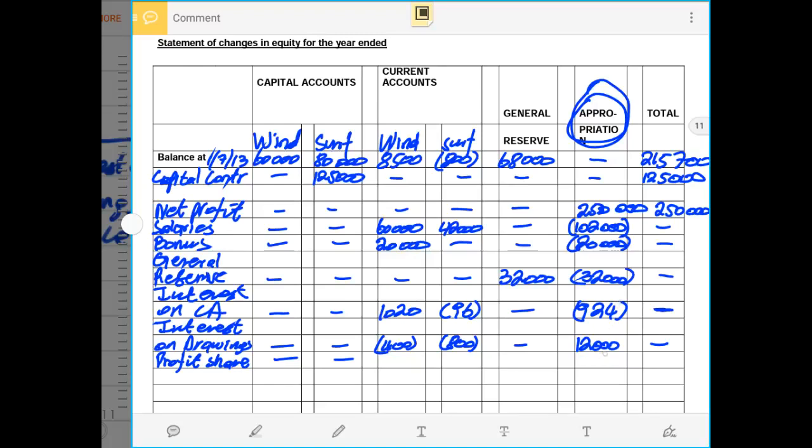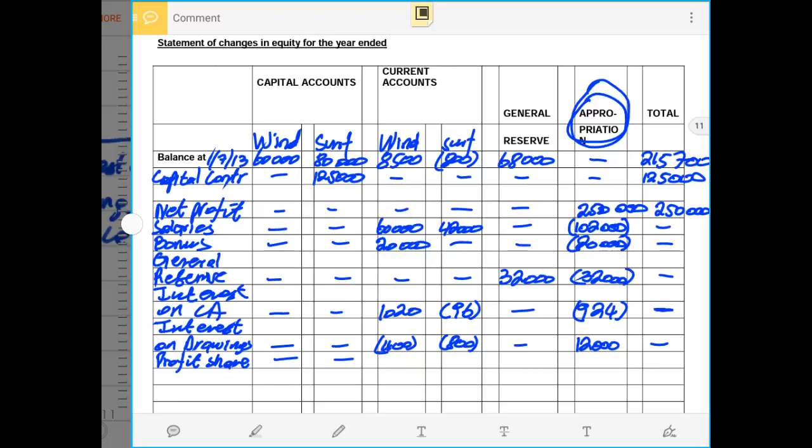Then you plus the interest on drawings. All the amounts that are positive you add, and all the amounts that are negative you subtract. It means the only two amounts that you'll be adding will be 250,000 rands and 1,200, and you subtract all other amounts.